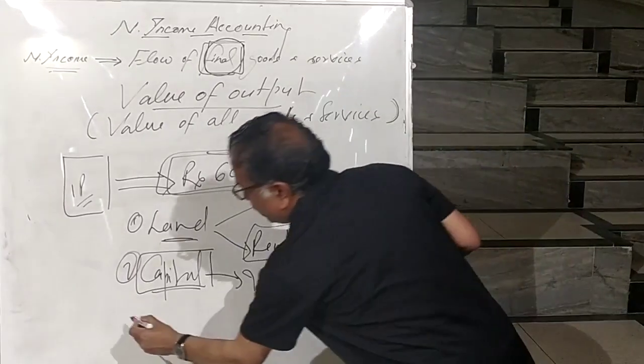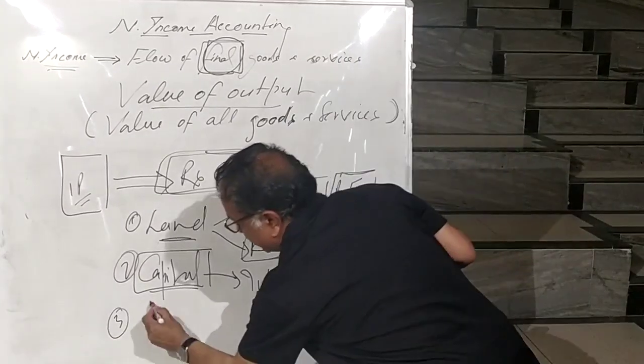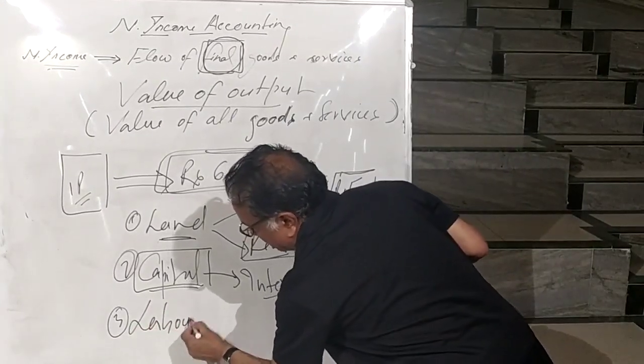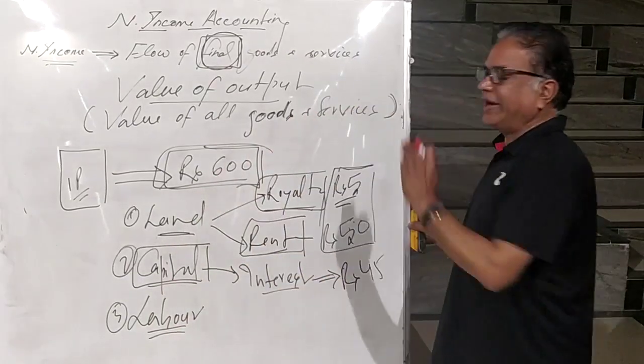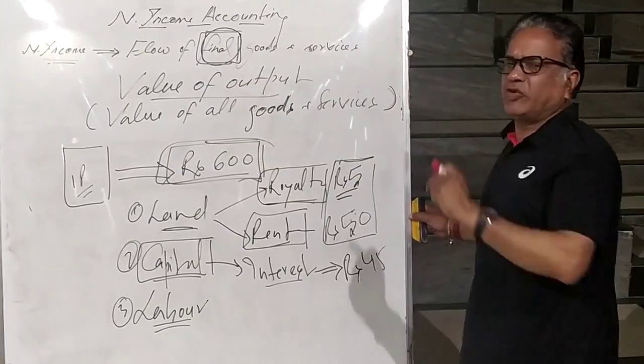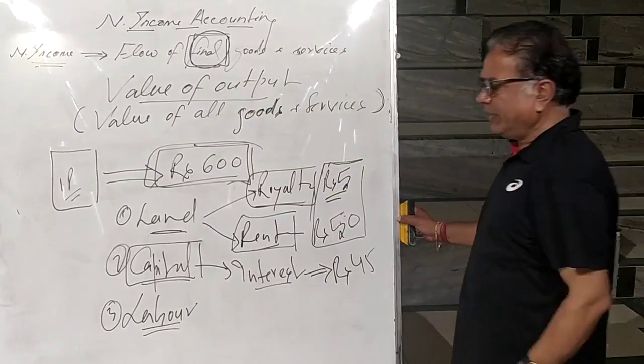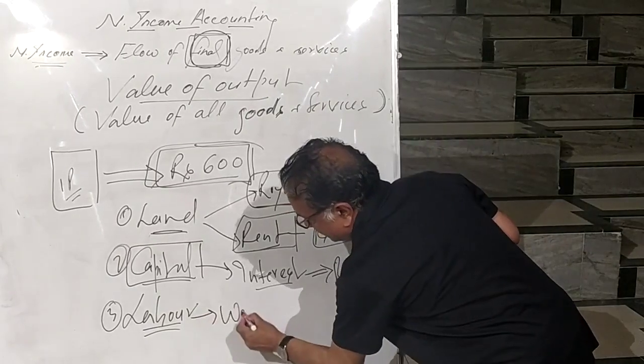The next factor over which the firm has to make expenditure is labor. Without labor, production is not possible. When you use labor in the production of white cement, what you pay to the labor for that use is called wages.